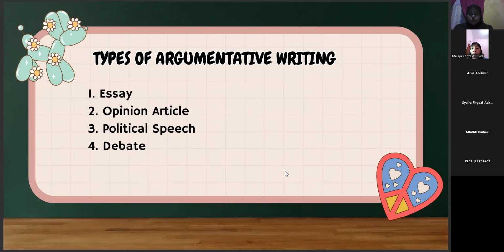There are types of argumentative writing, such as essay, opinion article, political speech, and debate.